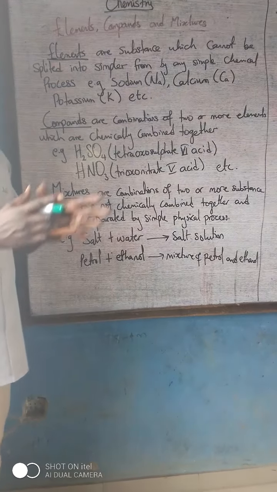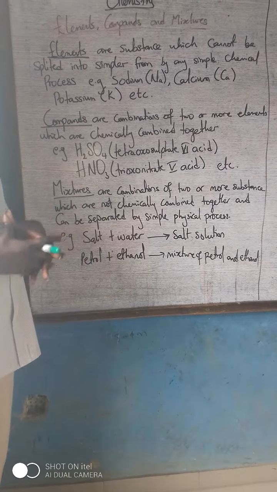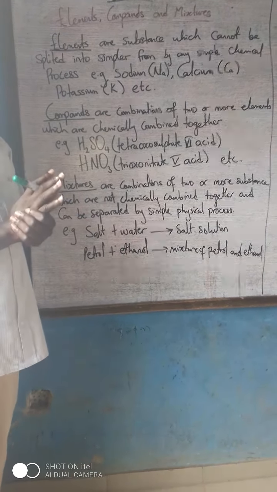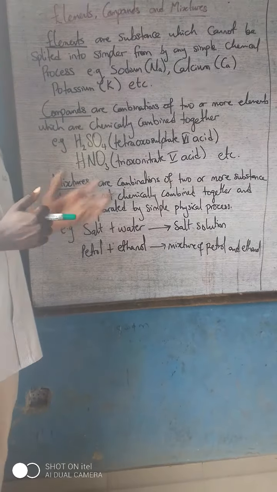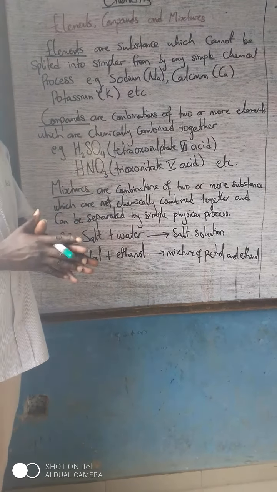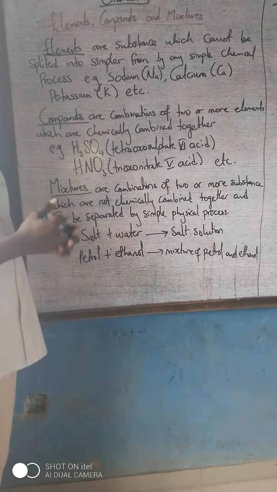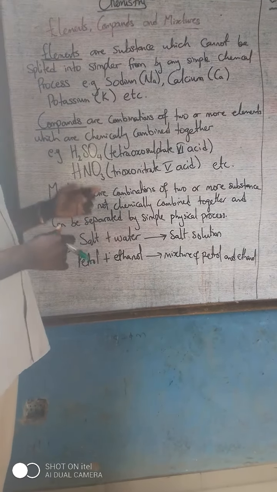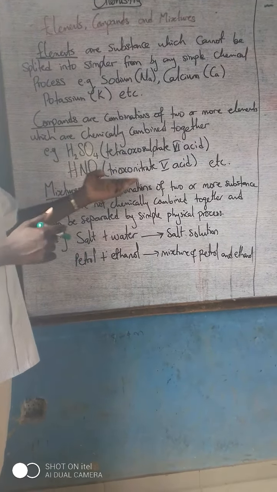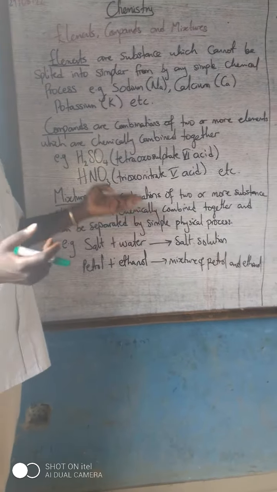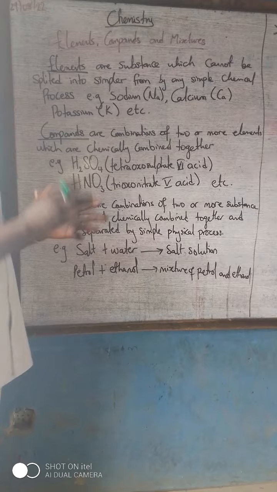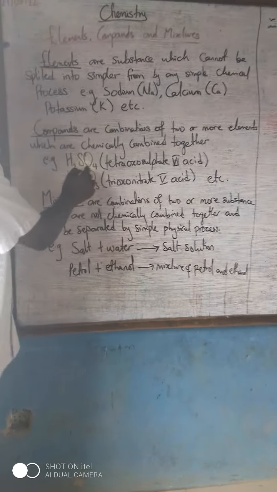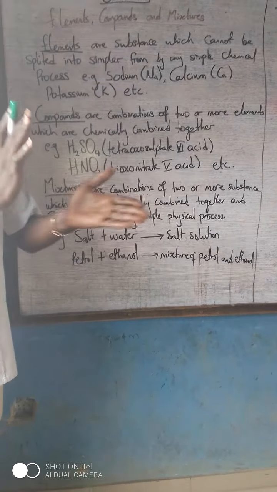Now, compounds. Compounds are a combination of two or more elements which are chemically combined together. A very good example is H2SO4, tetraoxosulfate(VI) acid using the IUPAC nomenclature, also called sulfuric acid. Another is HNO3, trioxonitrate(V) acid in the IUPAC nomenclature, which is also called nitric acid. So H2SO4 is a compound, chemically combined together.